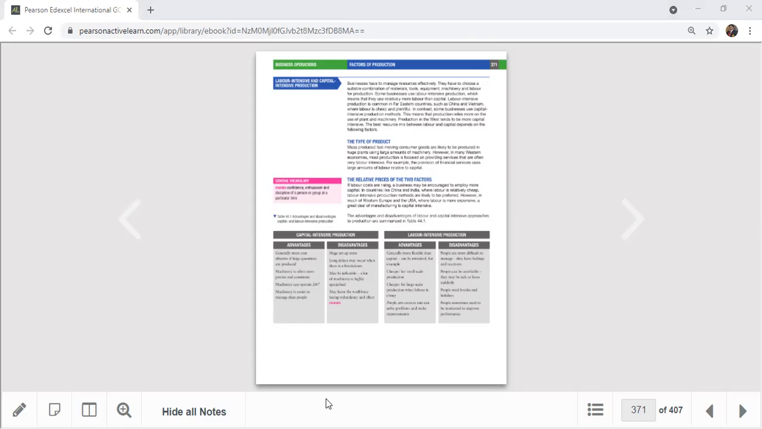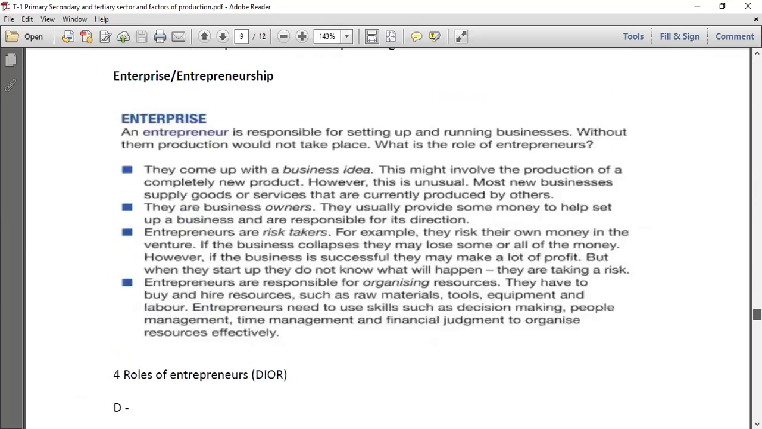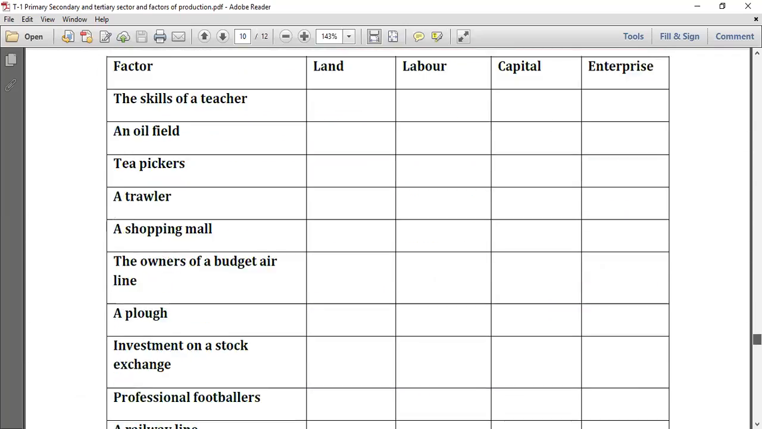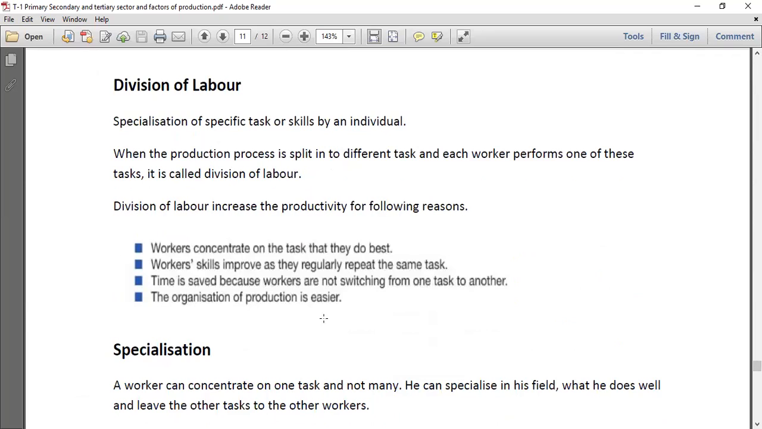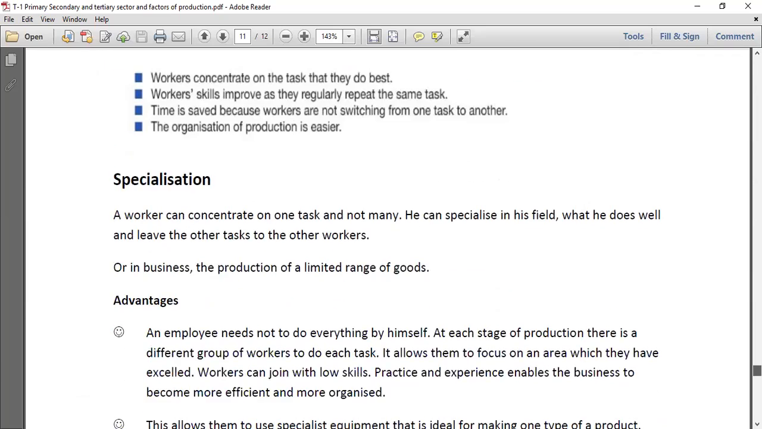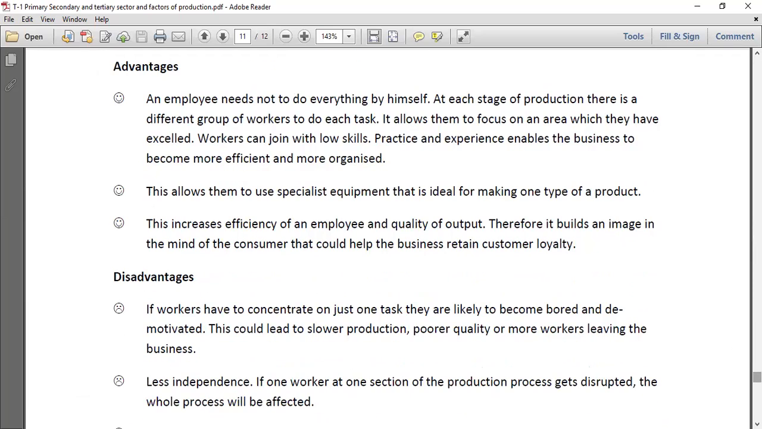You can see land, labor, capital, entrepreneurship, and after that we talk about these activities and the division of labor. So materials are here, the division of labor definition, its advantages and disadvantages, and specialization advantages and disadvantages. Okay, so the advantages of specialization are there. Gianna, can you read this advantages part?